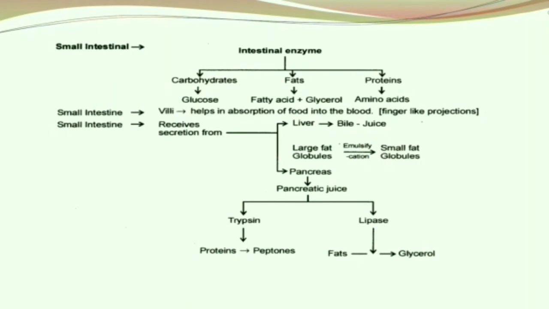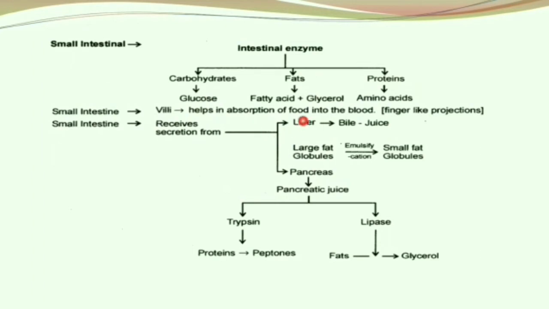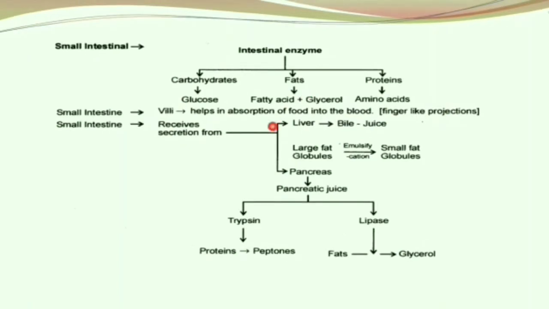As I said, the intestinal enzymes break down carbohydrates to glucose, fats to fatty acids and glycerol, and proteins to amino acids. The small intestine receives secretion from the liver and the pancreas. The villi help in absorption of food into the blood. These villi are finger-like projections. The liver secretes the bile juice and the pancreas secretes the pancreatic juice.